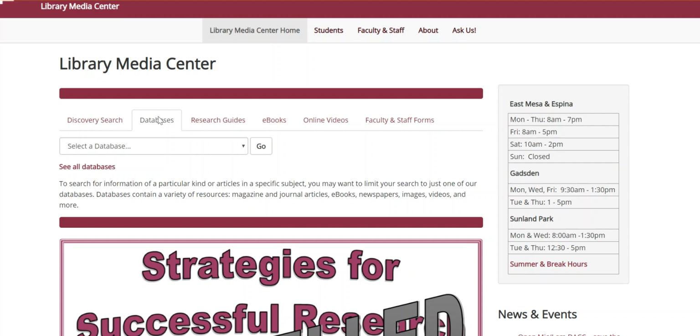The journals the library has are mostly academic. That means they are written by someone who is probably a university or college instructor or professor, and they're writing to their peers.